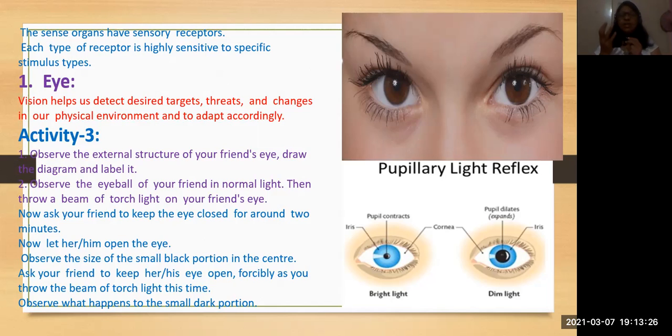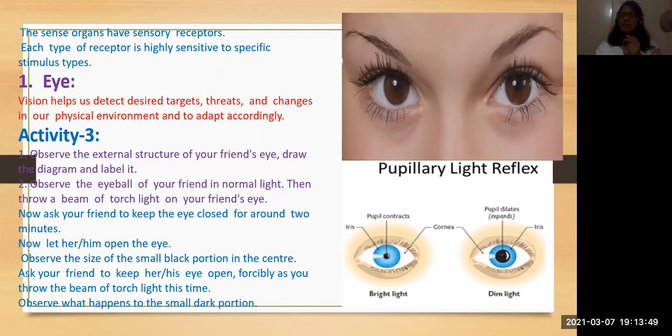They detect desired targets, threats, and changes in our physical environment so that we can adapt to particular conditions, isn't it? So the eyes are a gift for our life.